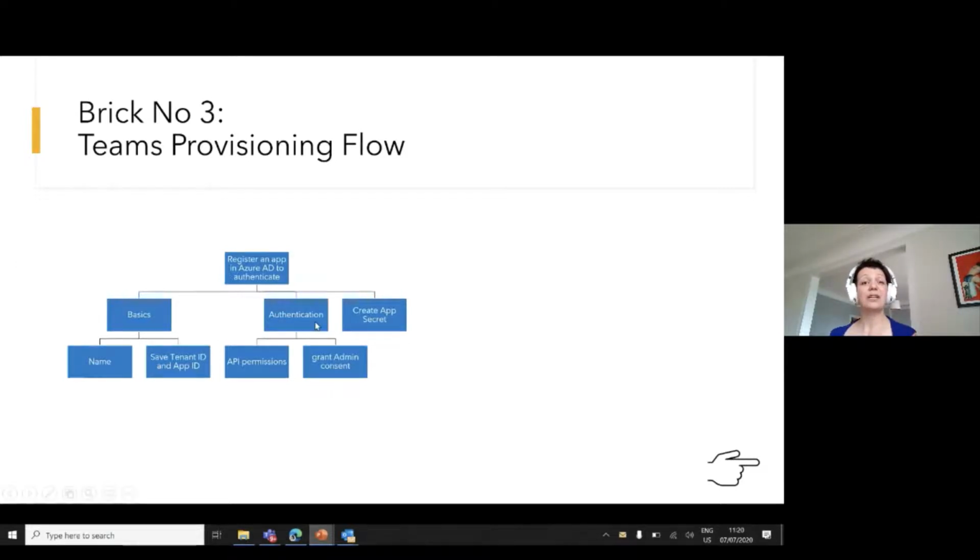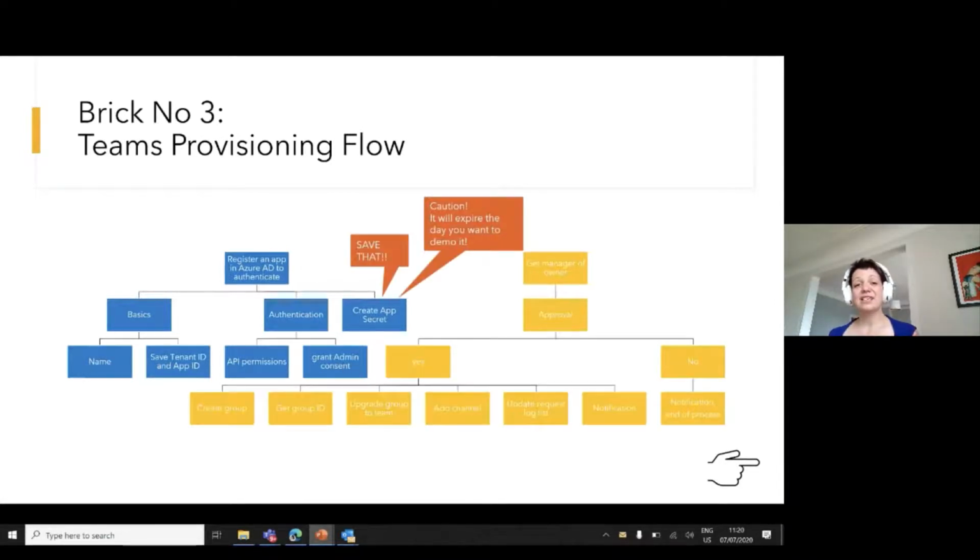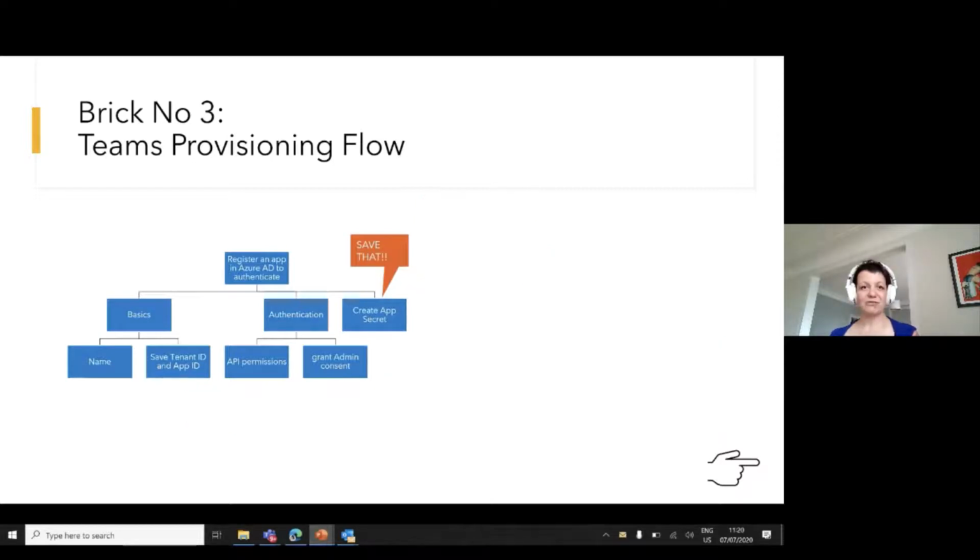Next thing is we need to authenticate, which means we need to grant some API permissions. So if I want to do stuff with Graph, I need to have permission for that. And we do this in Azure AD as well. And we need to grant admin consent as well. And then there is a second thing. Oh, this was too fast.